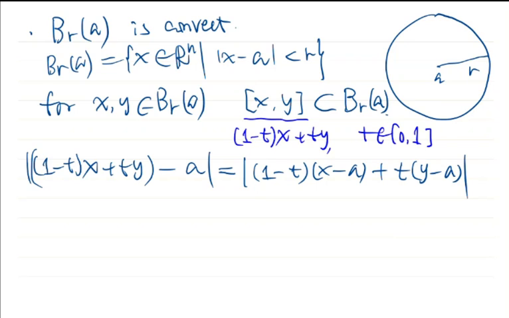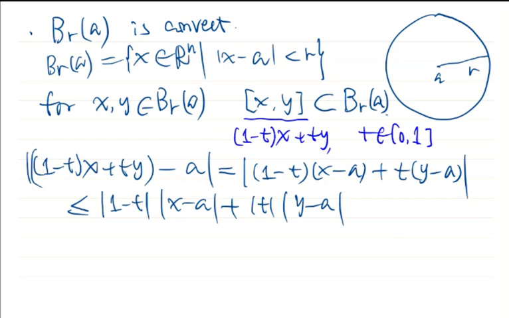Okay, we split the coefficient of a, that is 1, to be 1 minus t plus t. Therefore, we have this expression. So we apply the triangle inequality. The right hand side will be not greater than the absolute value of 1 minus t times the norm of x minus a plus the absolute value of t times the norm of y minus a.